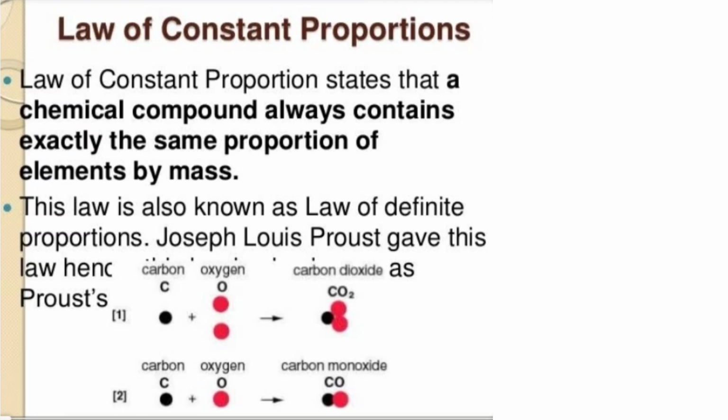Carbon reacts with oxygen to form carbon dioxide. Carbon also reacts with oxygen to form carbon monoxide. So here the reactants are the same but the products are different, yet each is present in the same proportions of elements by mass. This type of reaction is called the law of constant proportions, or the law of definite proportions.